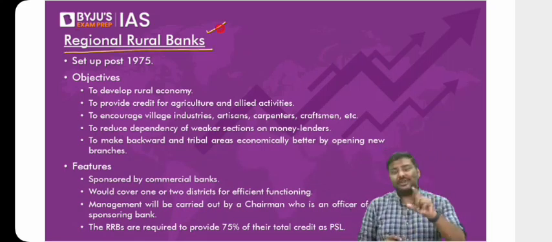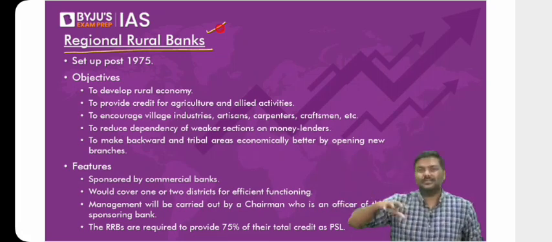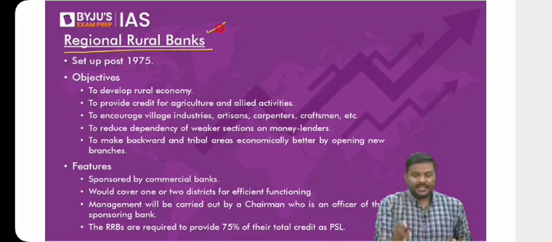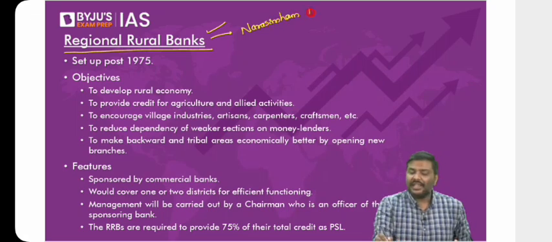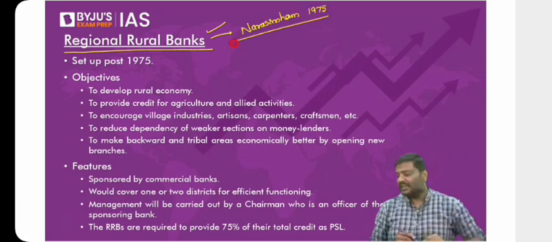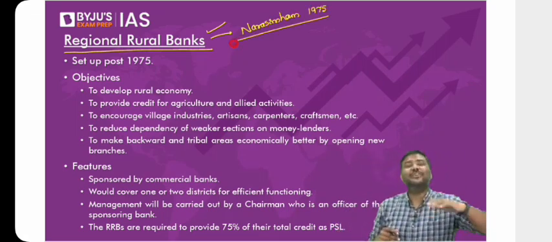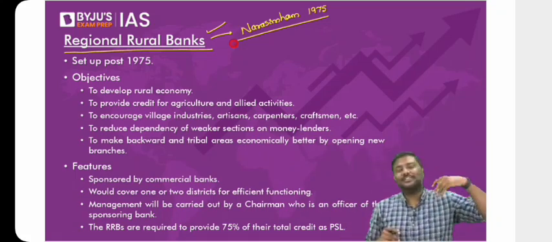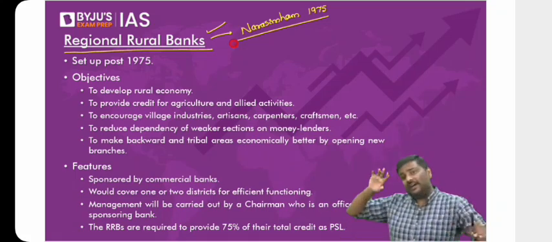Now, first and foremost, please understand the context here. Don't ask, sir, why are we discussing RRB. Understand the context. RRBs, as a model, was proposed by the Narsimham Committee back in 1975. Which means you have to go back more than 35 years in history, in fact 45 or 47 years now. Let's say 45 years ago.